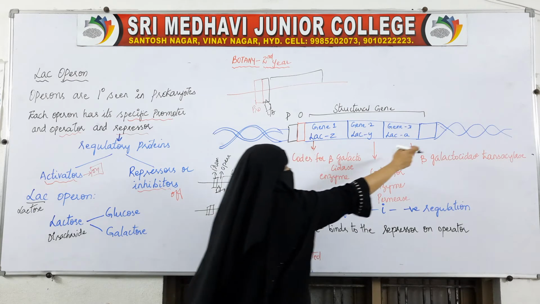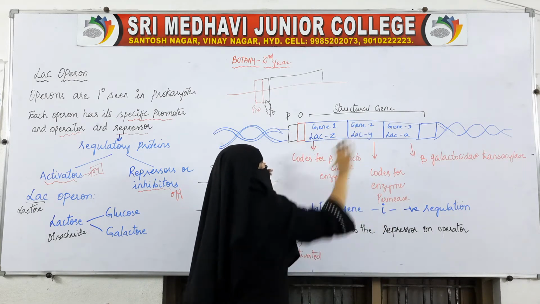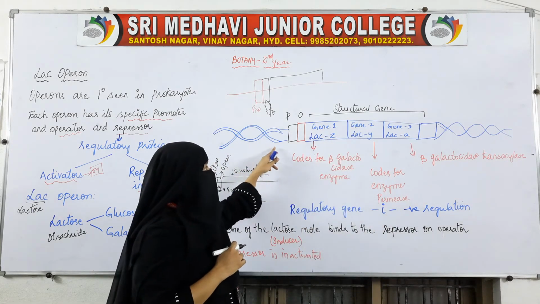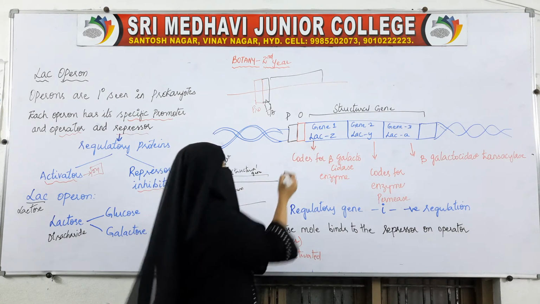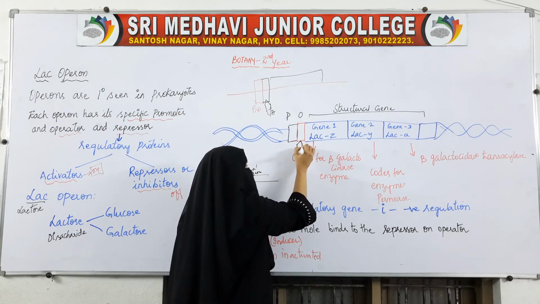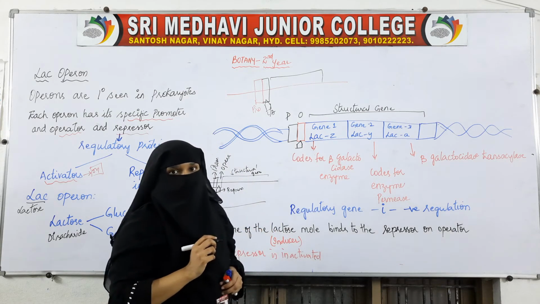It is also in this coil manner only; for understanding, I have drawn it like this. Here will be the repressor.